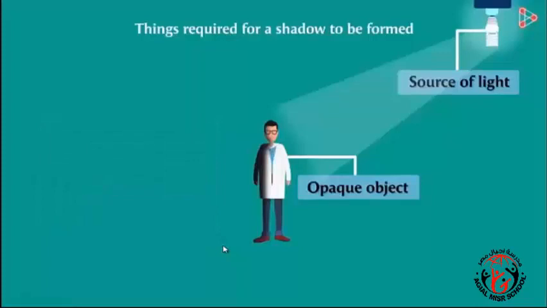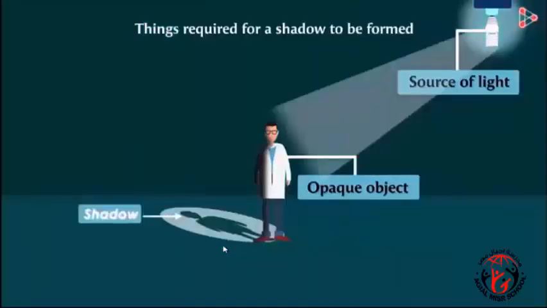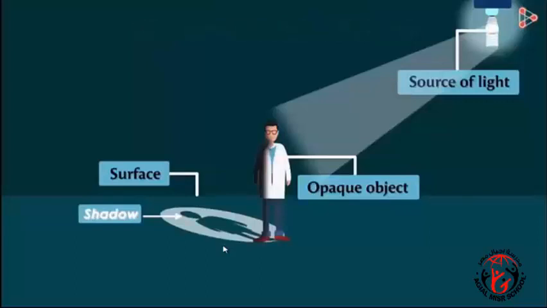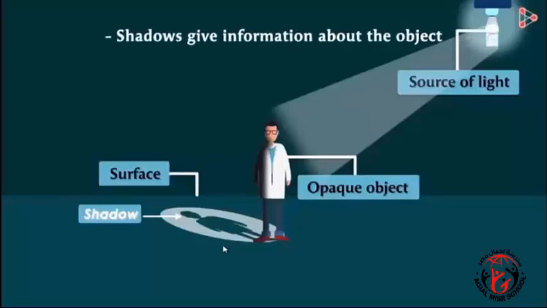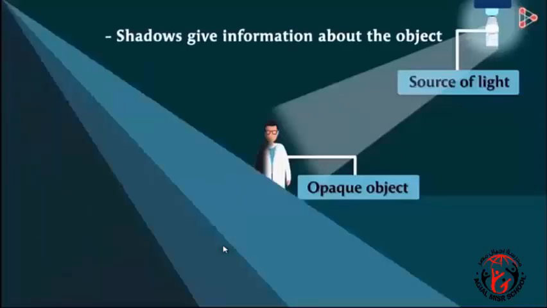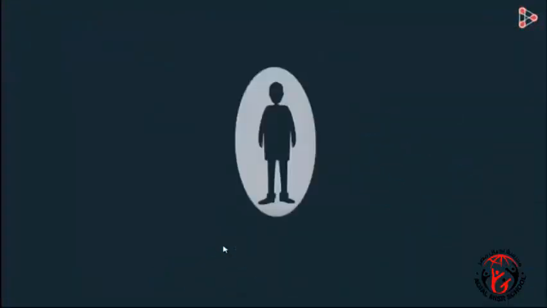What does this tell us? It tells us that we also need a surface on which a shadow can be formed. That surface will make us see the shadow. What's so special about shadows? Shadows also give us some information about the object. So if I show you this shadow, you will be able to tell me that it's a human body shadow.